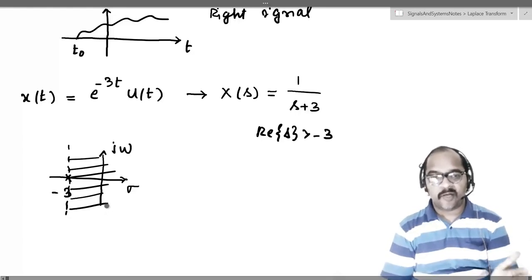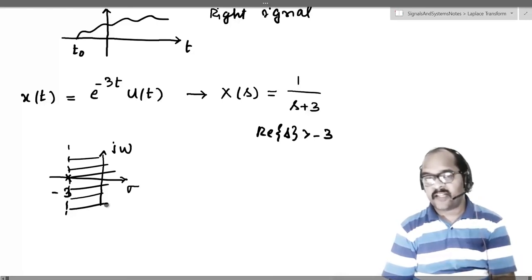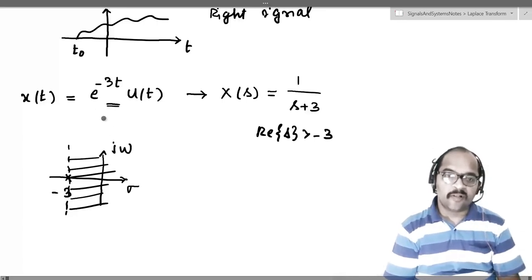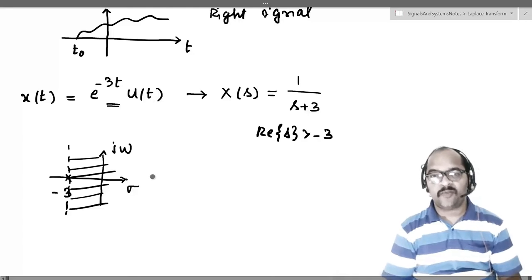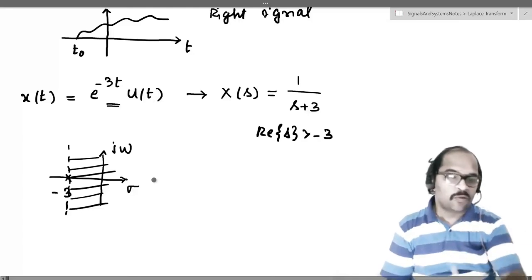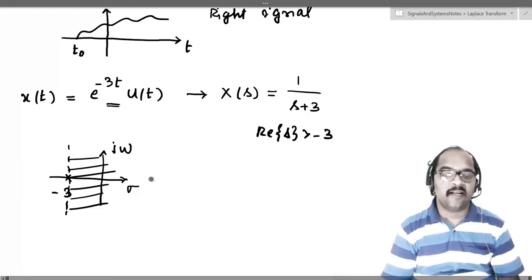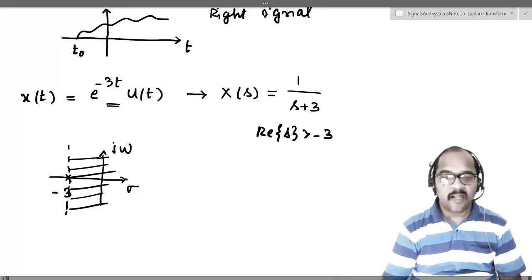ROC, we can have two ROCs. One is real part of s greater than minus 3, or real part of s less than minus 3. But because the signal is right sided, why? e power minus 3t u of t means what? The signal exists from 0 to infinity. So definitely it is an example of a right sided signal, and hence what will happen? ROC should be right side of the rightmost pole.